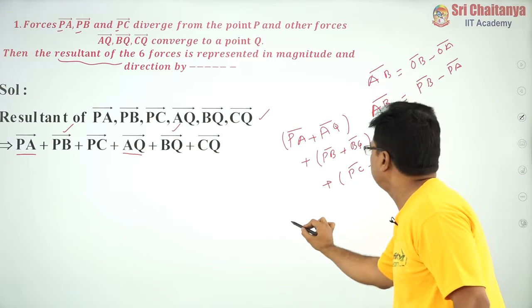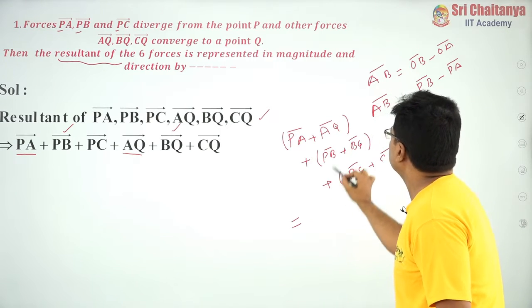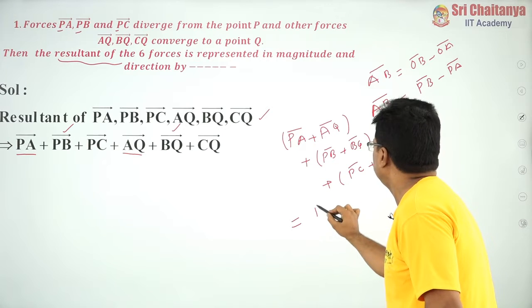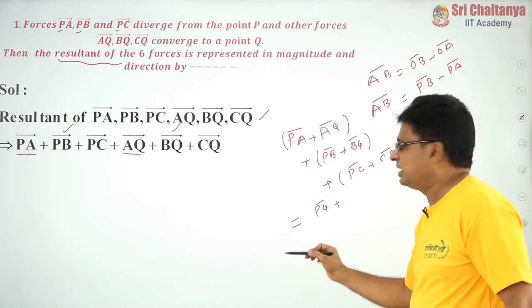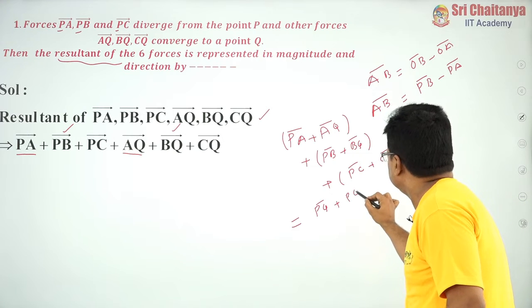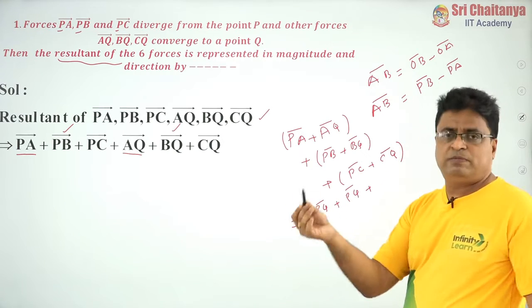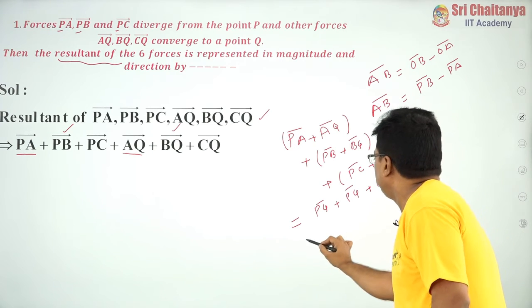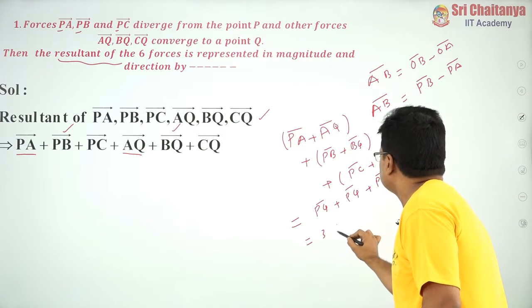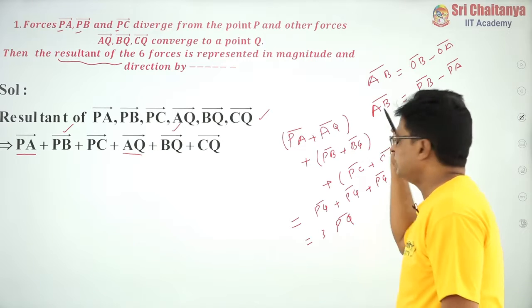So, what happens? This is nothing but PA bar plus AQ bar is PQ bar, and again PB bar plus BQ bar is again PQ bar, and again PC bar plus CQ bar is again PQ bar. So, how many PQ bars are there? 3 PQ bars are there. So, the answer is 3 PQ bar.